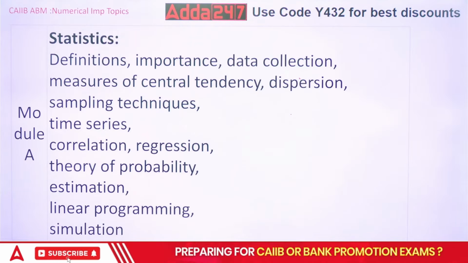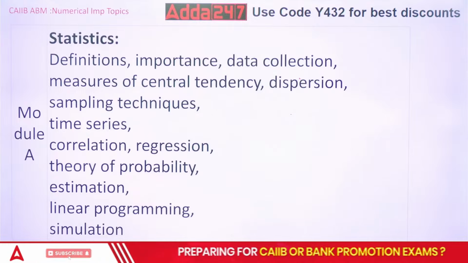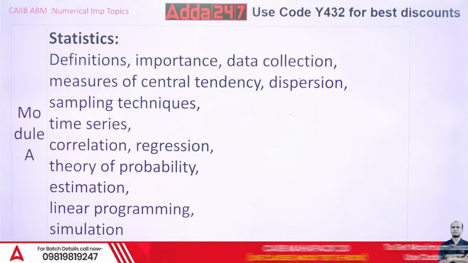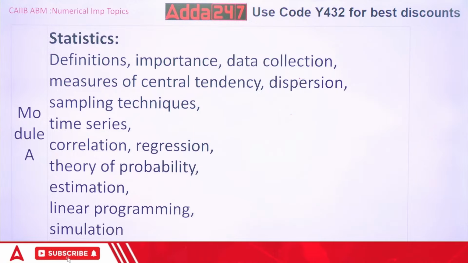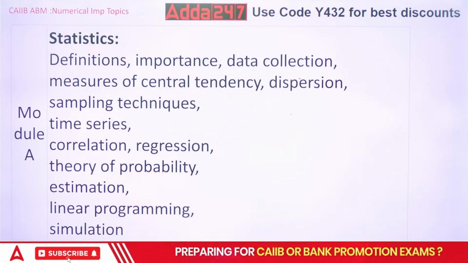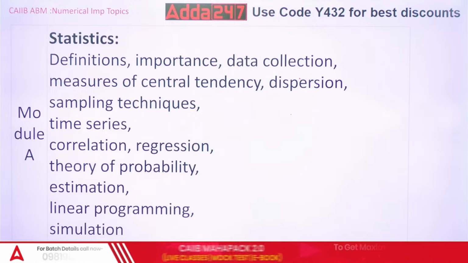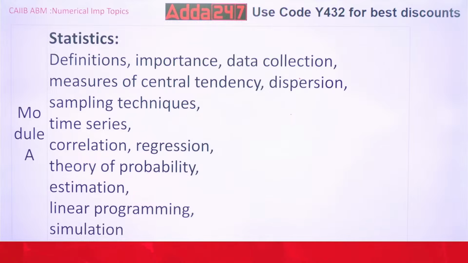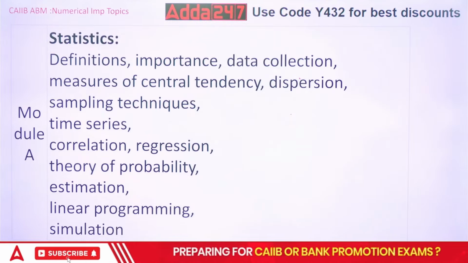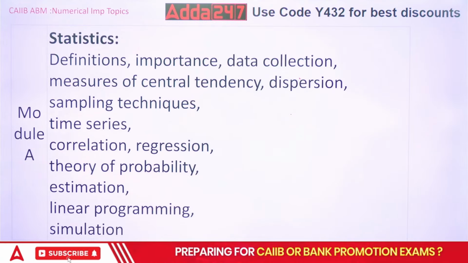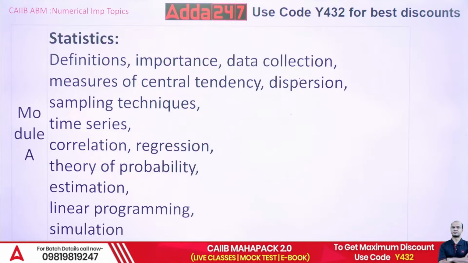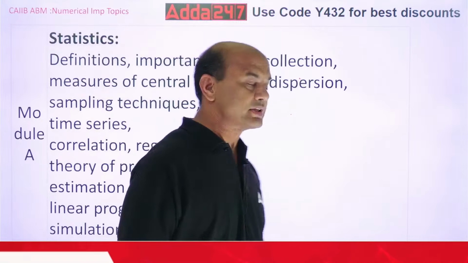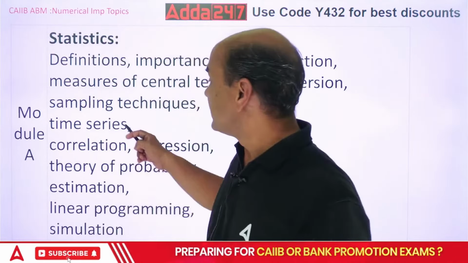68.3, 95.5 and 99.7. For 68.3 we have 1 standard error, 95.5 is 2 standard error and 99.7 is 3 standard error. Without these 3 there can't be any exam of ABM. Okay, there can't be any exam of ABM without these 3. So study this.